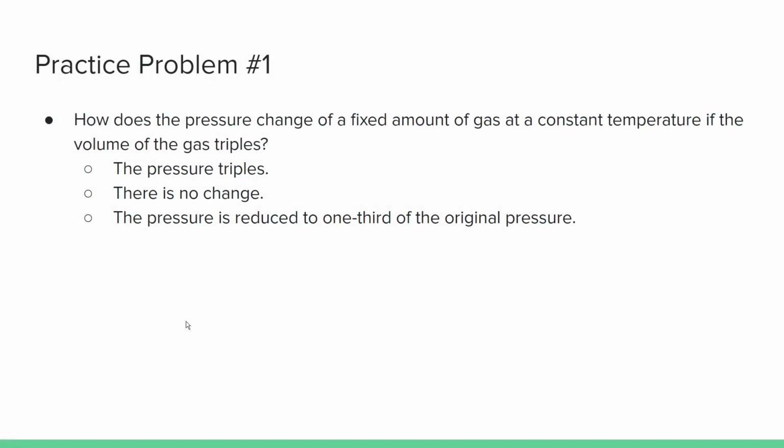So now let's do a practice problem. The question is, how does the pressure change of a fixed amount of gas at a constant temperature if the volume of the gas triples? The first option is the pressure will triple. The second option is there's no change. And the third option is the pressure is reduced to 1/3 of the original pressure. I'll give you about 15 seconds or so to do this problem.